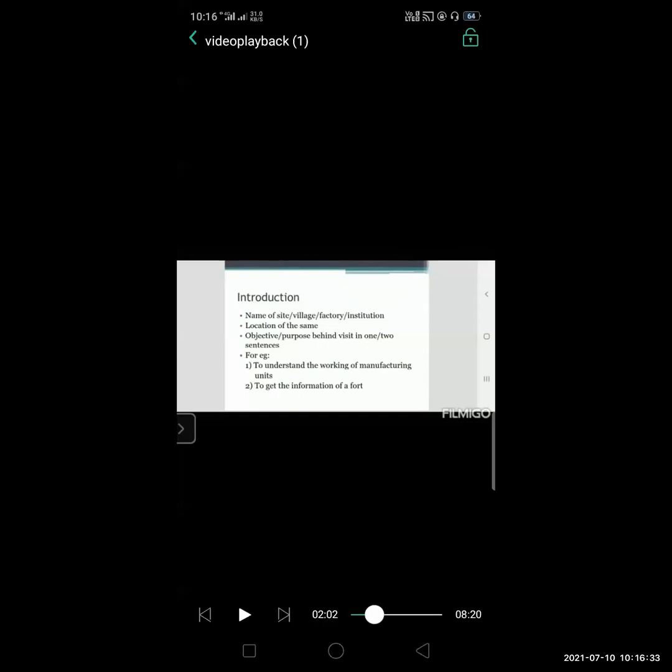For example, the introduction includes your subject, right? As I told you, the name of the site where you are visiting. Like in the beginning you will write a report. For example, you are visiting Elephanta Island or Elephanta Cave, or you are visiting Alibag. So what will you write there? A report on field visit to Alibag, or a report on field visit to Elephanta Island. Okay, so this would be your beginning subject.